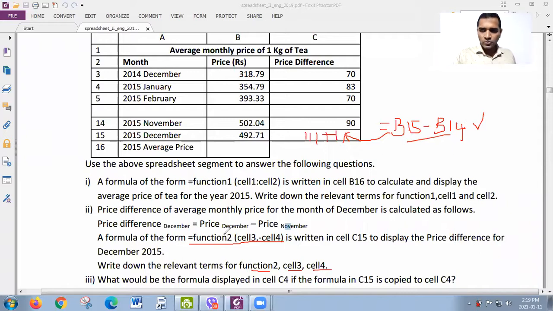But for this question, this is wrong, because according to the question, there is a formula in this format. Look at the format. Equal function 2. So function 2 means there is a function used. Instead of function 2, you must use a name, like sum or average or max. Here I used a simple mathematical formula. Even though this can show the answer, for this question, this is not accepted. So this is wrong.